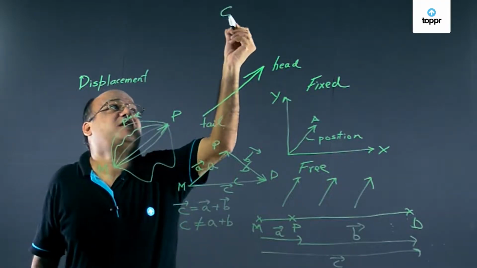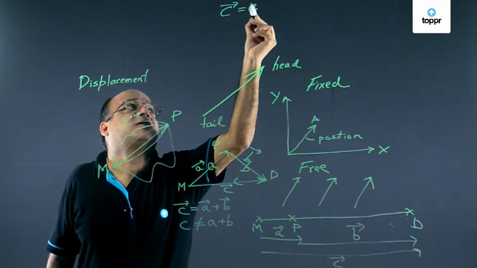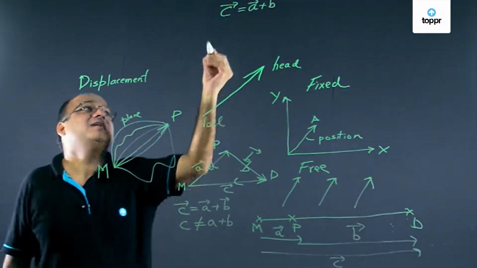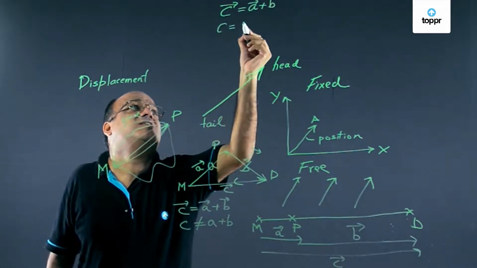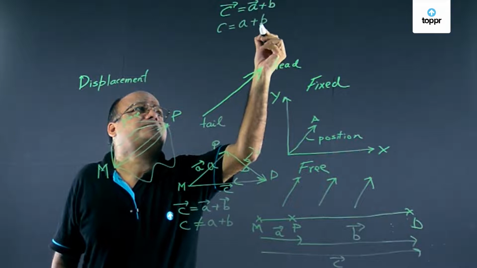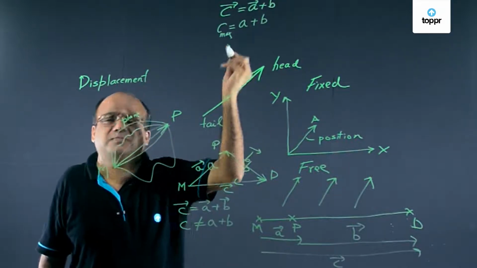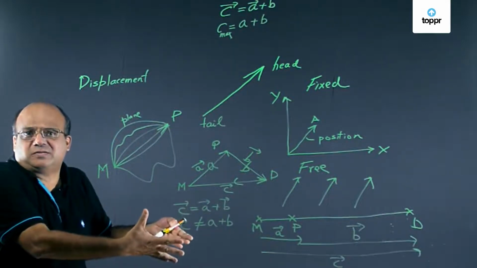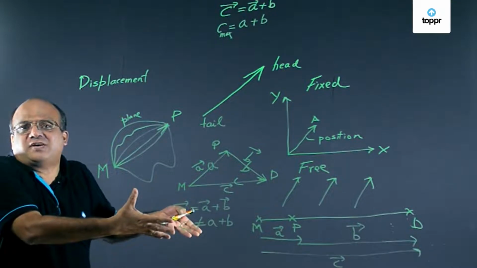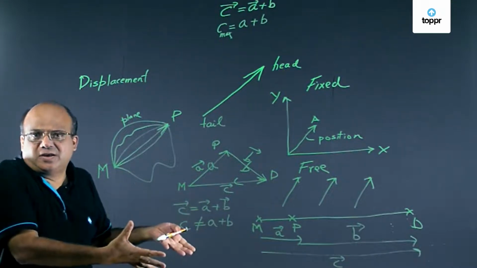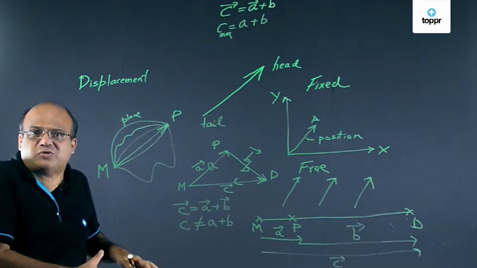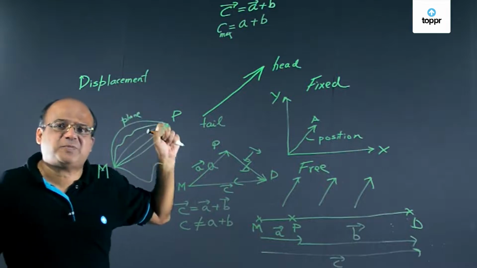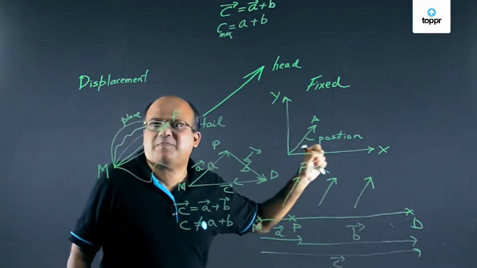So if C vector is A vector plus B vector, and A vector and B vector are in the same direction, then in that special case C is equal to A plus B. And this is C maximum. Suppose you go 200 kilometers from here, then you go 800 kilometers in any direction you like. The maximum distance from the starting location will be 1000 kilometers. So if C vector is A vector plus B vector, then C maximum is A plus B.